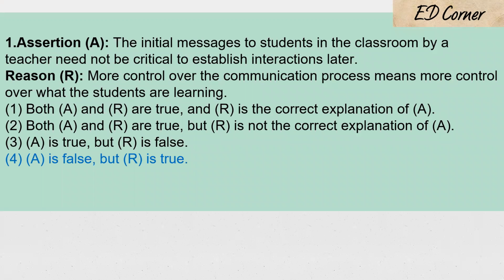First question, assertion, that is what they are strongly believing to be true: the initial messages to students in the classroom by a teacher need not be critical to establish interaction later. First, you have to understand what they are telling. What are they trying to communicate? The way in which I interact with the class students on the first day will not establish any relationship between the student and teacher.